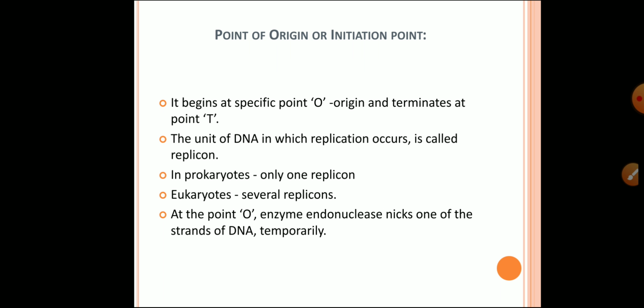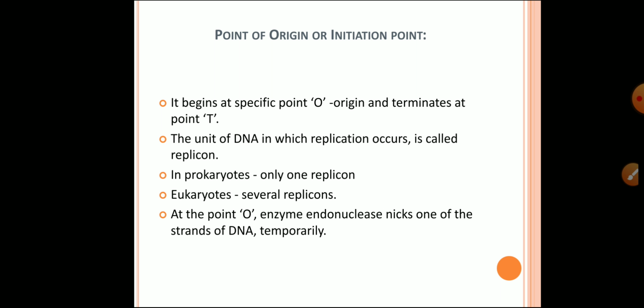Then the second step, the point of origin or initiation point. Replication begins at the specific point O, that is origin, and terminates at the point T. The unit of DNA in which replication occurs is called a replicon. In prokaryotes, there is only one replicon.